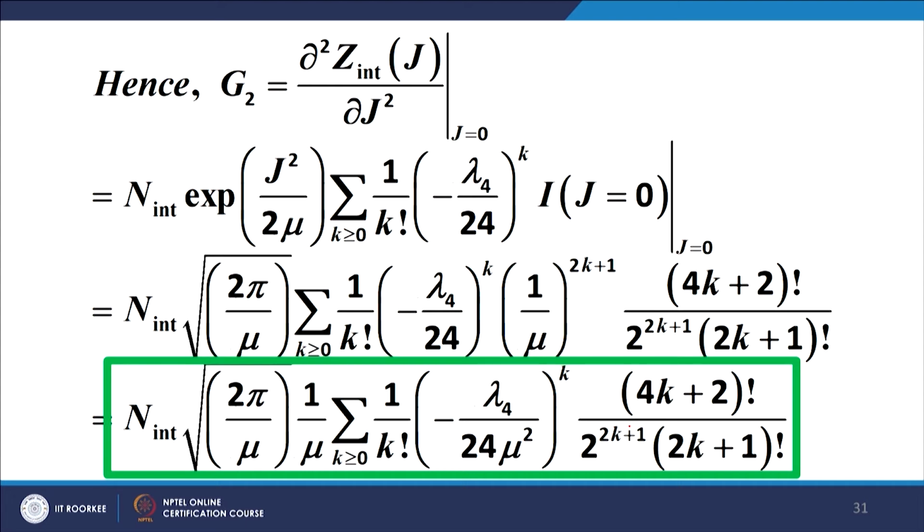So, this is the expression for G2, the general expression for G2.